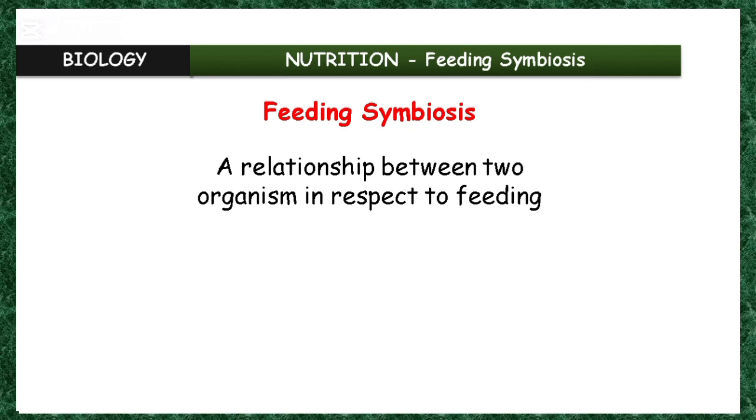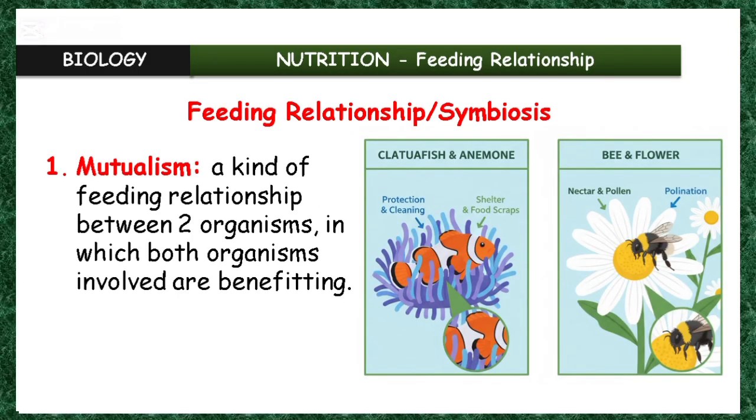So when two organisms are involved and feeding is involved in the process, we say it's a kind of symbiosis. So feeding relationship is actually of different types. We list them and discuss them briefly in this class and give examples of organisms that have this type of relationship. The first one I will mention is mutualism.